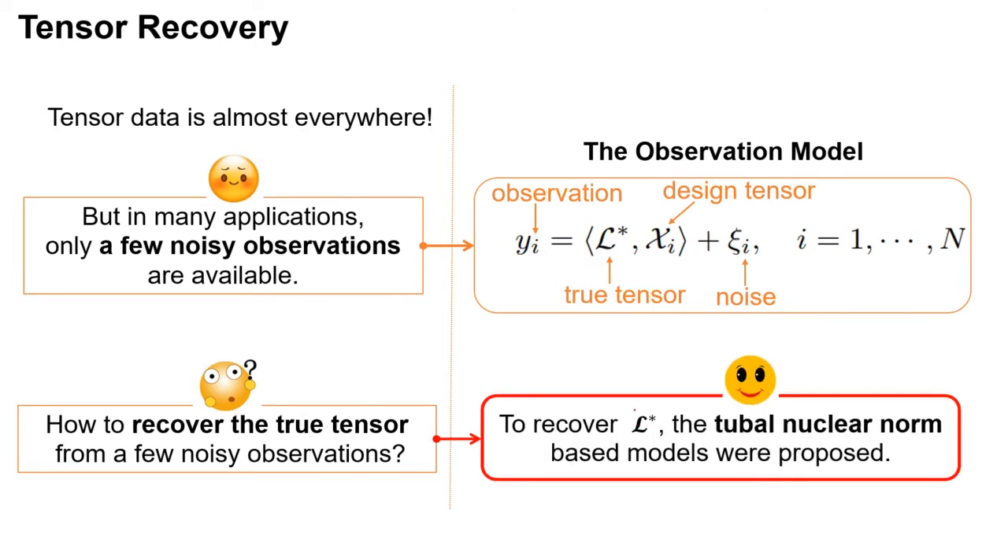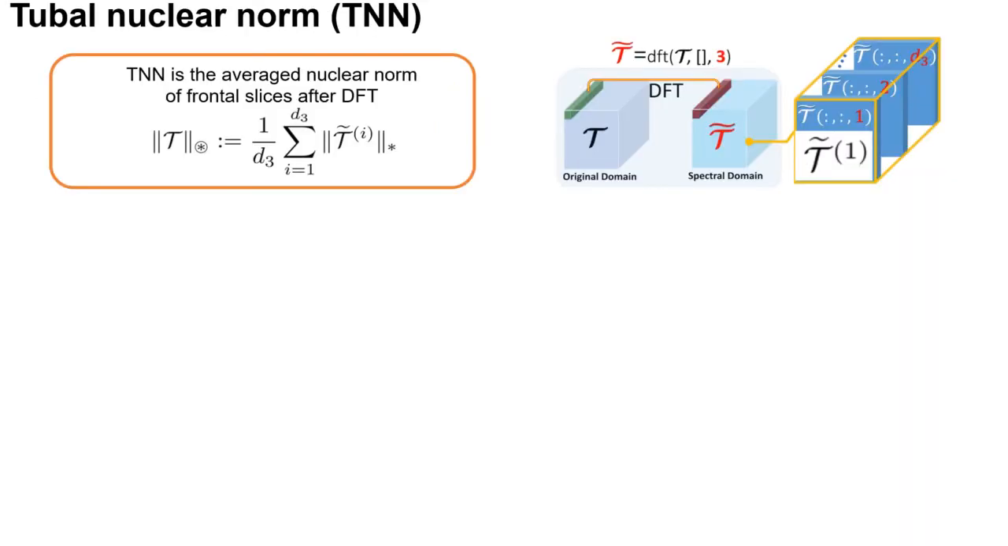In order to recover the true tensor L star from the n noisy observations, the Tubal nuclear norm-based models were proposed. The Tubal nuclear norm, also known as TNN, is defined as the average nuclear norm of frontal slices after DFT. That is, for 3D tensor T, we first conduct one-dimensional discrete Fourier transform on all its tubes and get a new tensor. We call this new tensor the Fourier tensor and denote it by T L T.